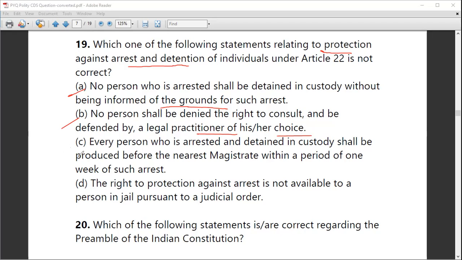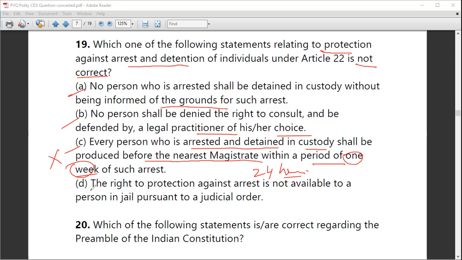Option C says, every person who is arrested and detained in custody shall be produced before the nearest magistrate within a period of 1 week. No, not 1 week. It should be 24 hours. Within 24 hours, that person has to be produced before the magistrate. So statement C is the incorrect statement, and that is the correct option for your answer, as the question says, which is not correct. So option C is not correct.